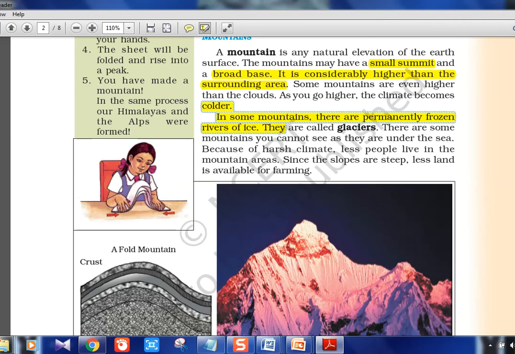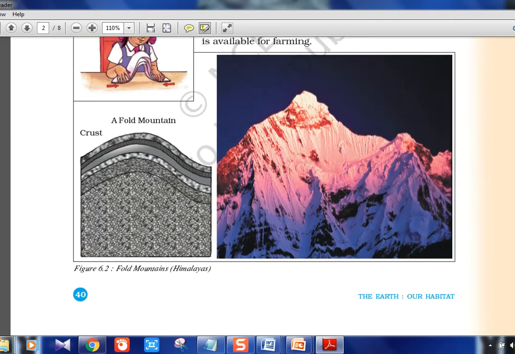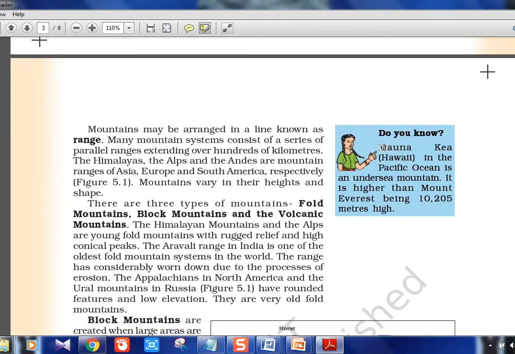Now fold mountains, in the picture you can see on the left side, which is appearing as folds like this, those are the fold mountains. And this GK point you should know: Mauna Kea is actually in Hawaii Island in the Pacific Ocean. It is an undersea mountain, and the height is 10,205. So you should know it is even higher than Mount Everest. Mount Everest is on the land, and Mauna Kea is in the sea. Okay, and this is even taller than Mount Everest, but it is under the sea, the Pacific Ocean.